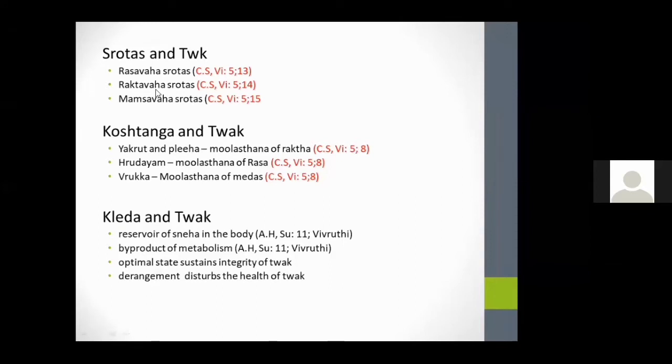And also, as we already told, the involvement of Srotas and Twak, Koshthanga and Twak, Kleda and Twak. Srotas we already told, and the involvement of Koshthanga and Twak, like Yakrit and Pliha, is considered as the Moolasthana of Rakta. As Twak is evolved from Rakta, there is also a contribution from Yakrit and Pliha. And Hridaya is considered as the Moolasthana of Rasa. Vrikka is considered as the Moolasthana of Medas. These all have a contribution in Twak Sharira.